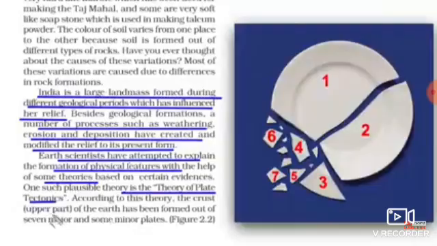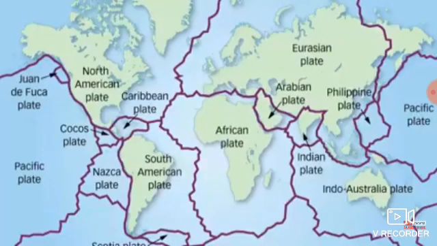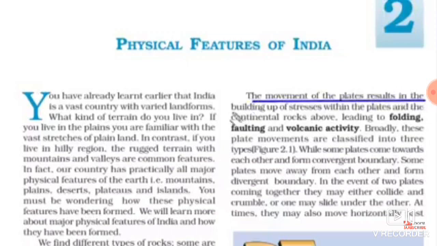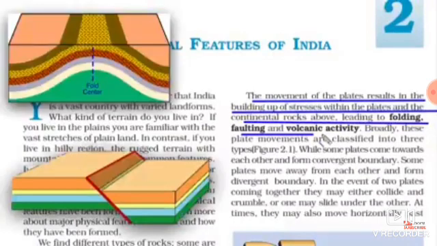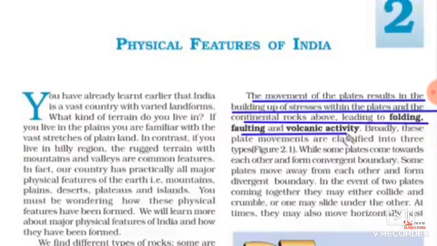So this theory says the crust, that is the upper part of the earth, has been formed out of 7 major and some minor plates. And when these plates move, they build up stress within and the rocks above collide, or sometimes large chunks of soil get separated, leading to folding, faulting, and volcanic activity. These plate movements are classified into 3 types.